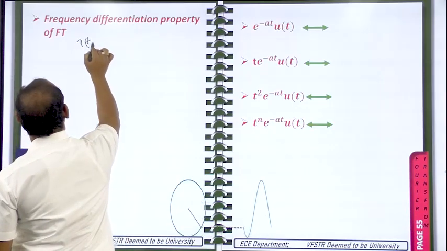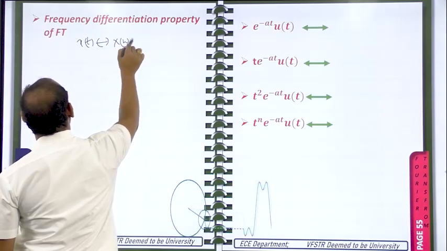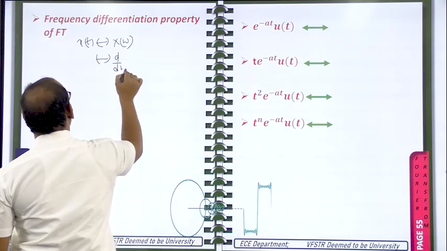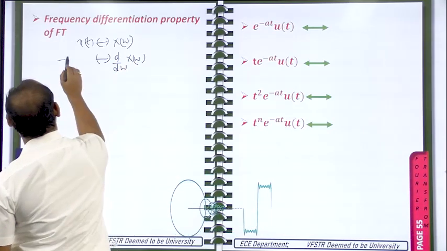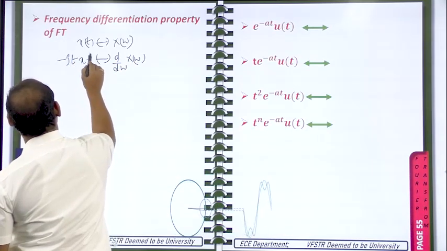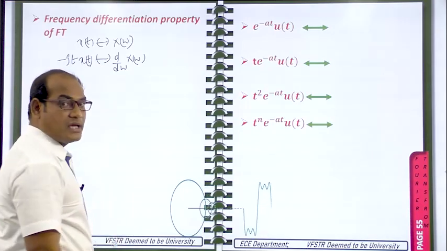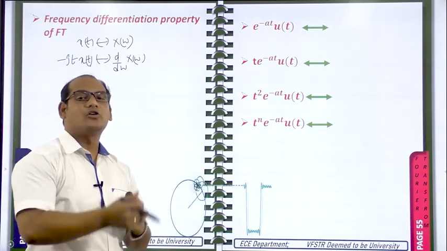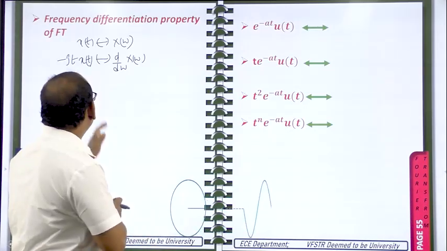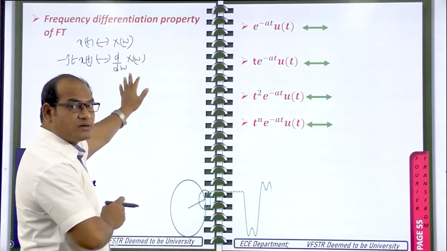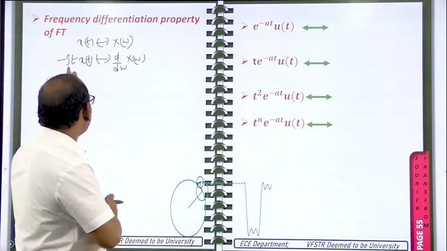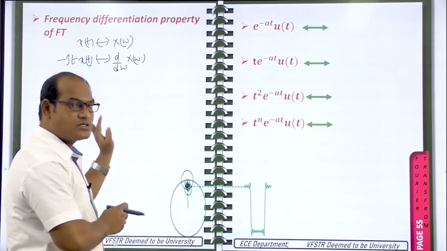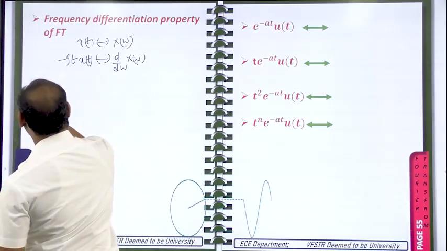So x of t has the Fourier transform x of omega, and frequency differentiation means d by d omega of x of omega gives minus jt into x of t. Previously I told you, when you do the differentiation in one domain, in the other domain we have to multiply with the variable. Here we did differentiation in the frequency domain. What is the variable in the time domain? Time only. So time is multiplied with x of t. Okay, so we need to see the proof for this.